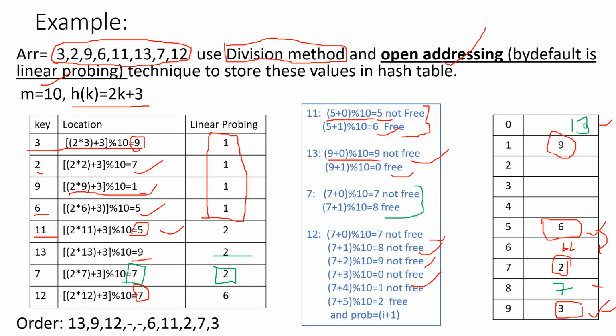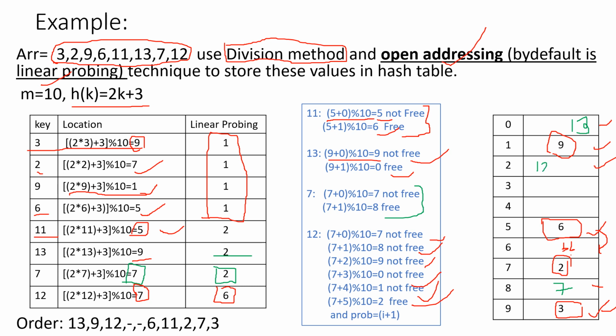Now 7 plus 4 modulus 10, you are getting 1. Is this free? No, this is also not free. This is the fifth probe. Now 7 plus 5 modulus 10 equal to 2. Go check whether 2 is free. Yes, this is free. This is the sixth probe. So the number of probes is 6 and this is free. So where is 12 going to be stored? 12 is going to be stored at the second index.